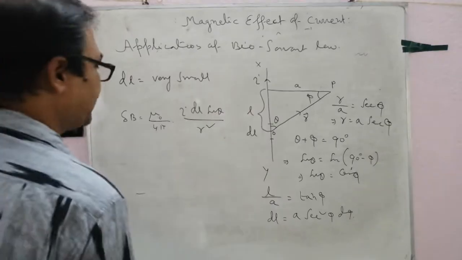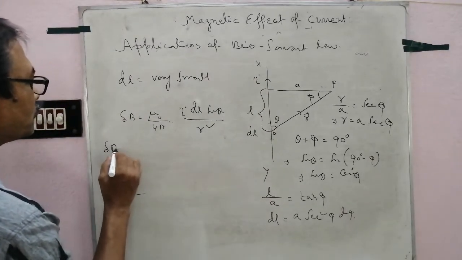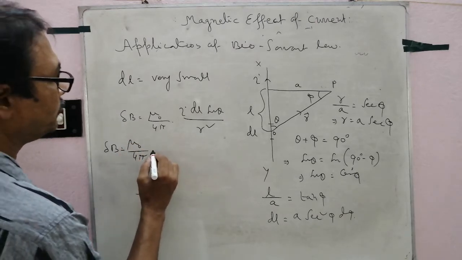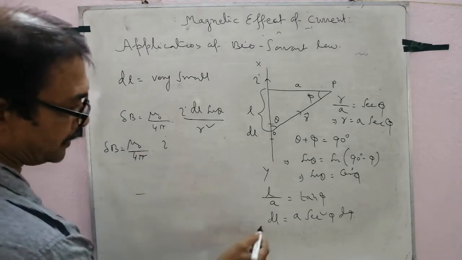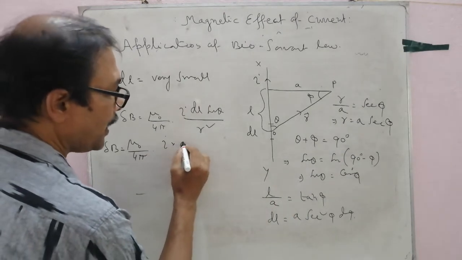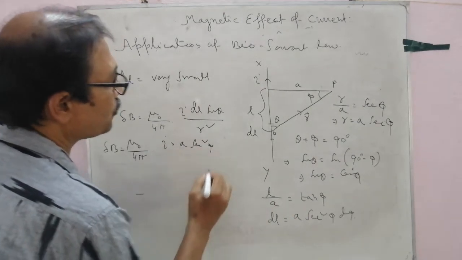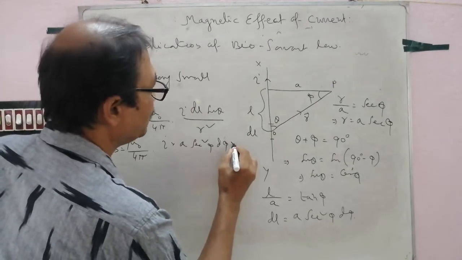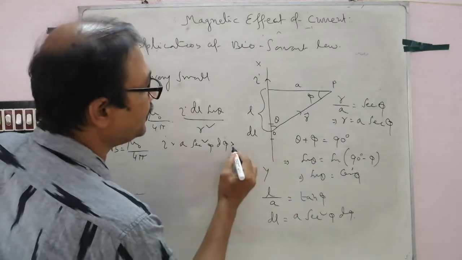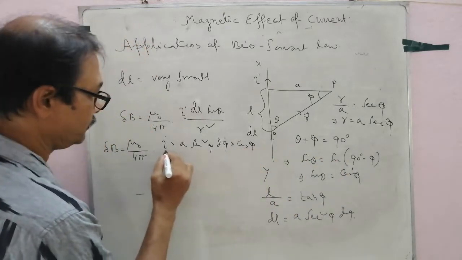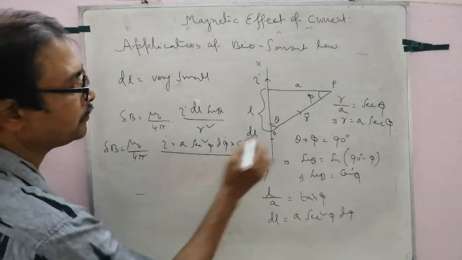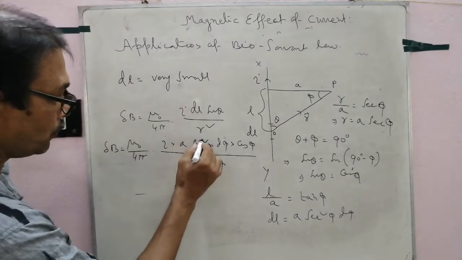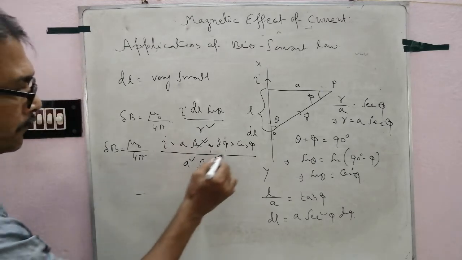Putting the values, mu 0 by 4 pi I times dl equal to a sec square phi d phi, times sin theta which is cos phi, divided by r square which is a square sec square phi.